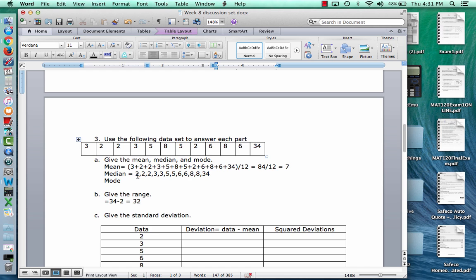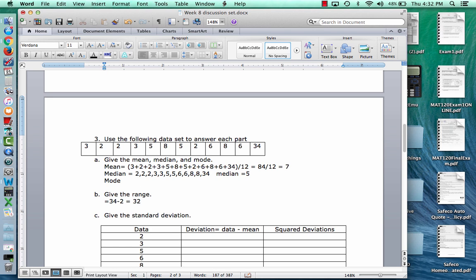To do the median, you've got to put all the numbers in order. And the median is the middle data value. We actually have an even number of data values. So when I cross off and get to the middle, I'm going to end up with the two 5s in the middle. If I double check that, yeah. The way I get to the middle is I cross off the smallest and then the largest, then the next smallest and the next largest, and so on, and I end up with two 5s in the middle. Whenever you have two numbers in the middle, you just take the sum of those two and divide by 2. So 5 plus 5 divided by 2 is still 5. So the median is 5.